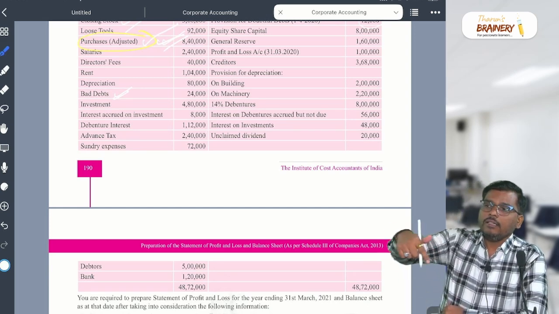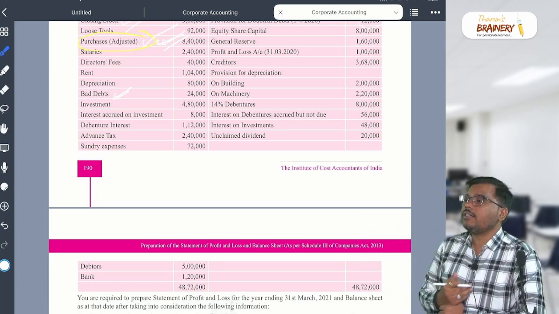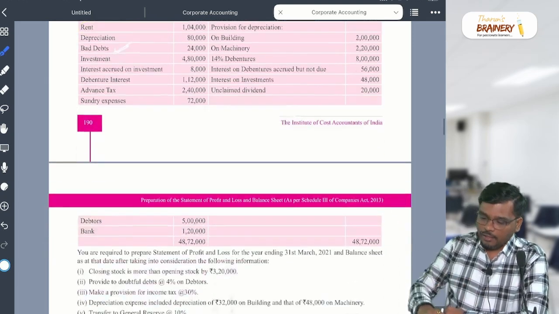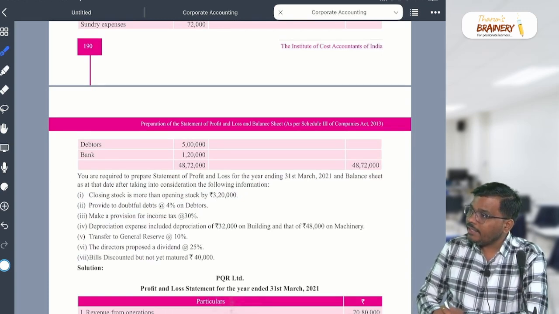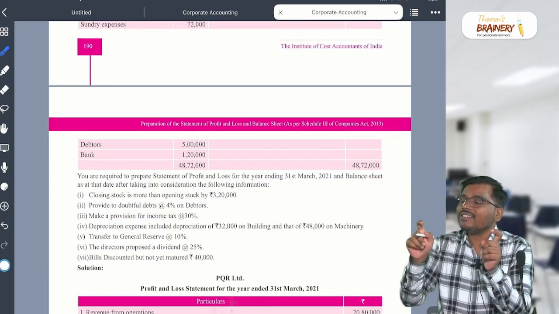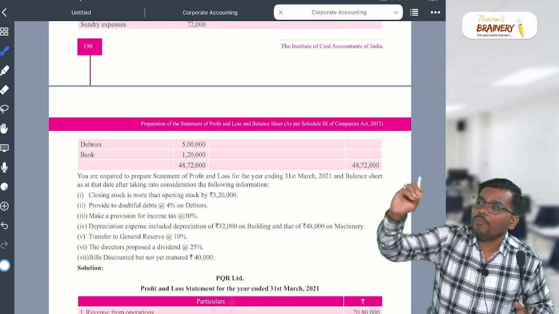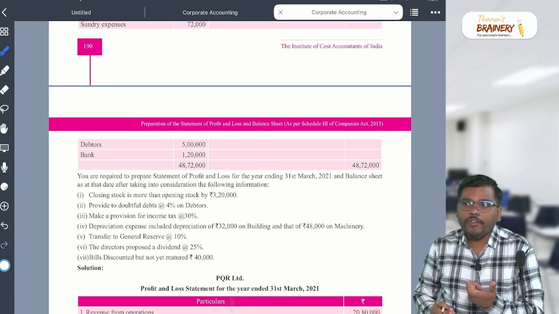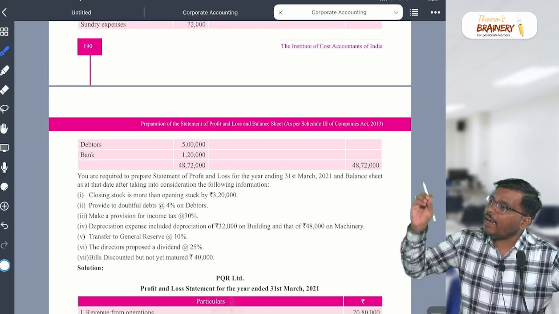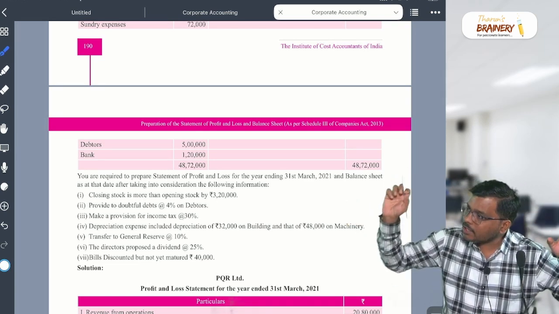Boys and girls, are you able to understand? And then in the change in inventory, how much will you write? 3,20,000, but it should be in the bracket, because closing stock is more than opening stock. Our change in inventory formula is opening minus closing.